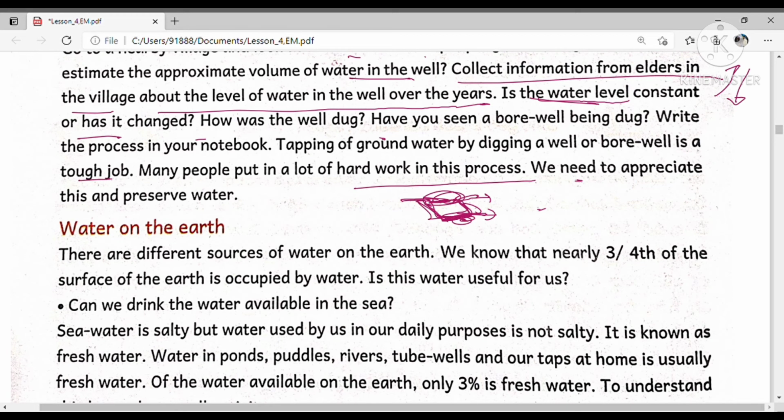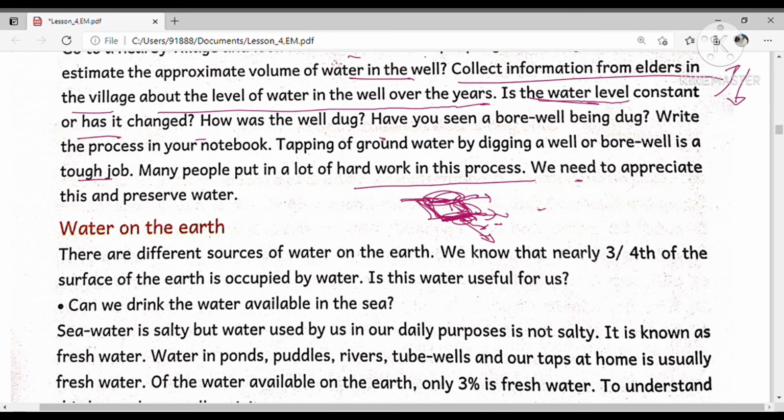The level of water in the well goes down in the summer. In the winter and during rainy season, the water table increases. But why will the water level go down in the summer? Because the water table in the groundwater goes down. That's why the water level decreases in the summer season.